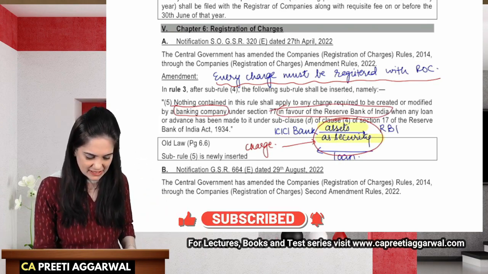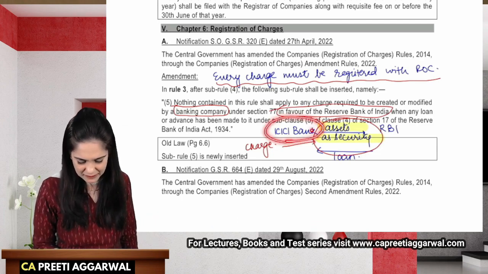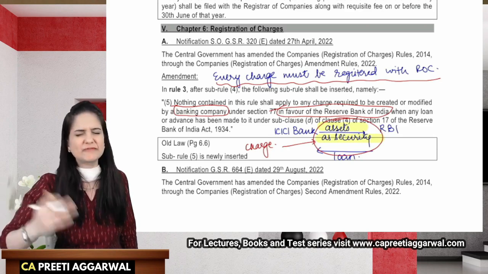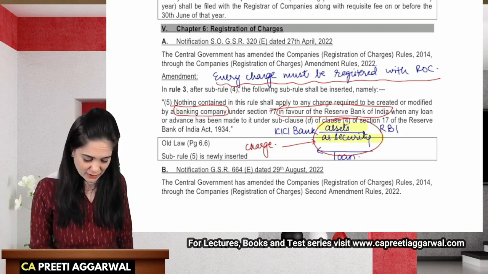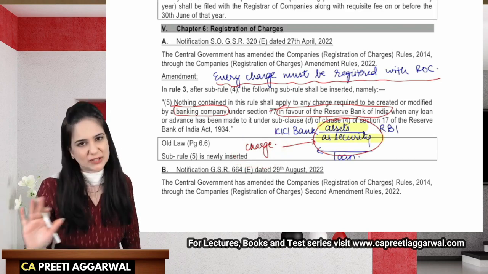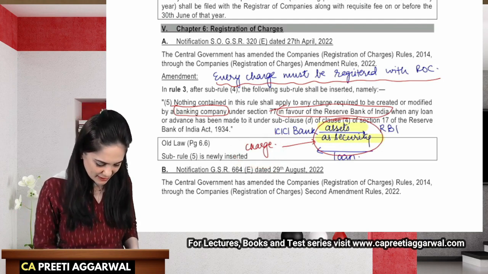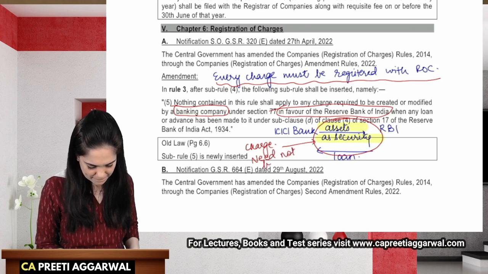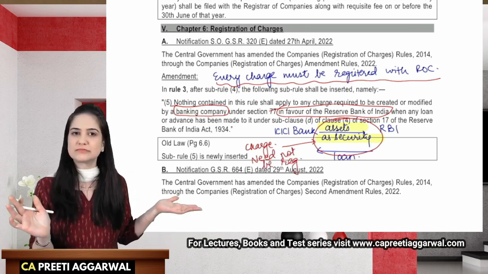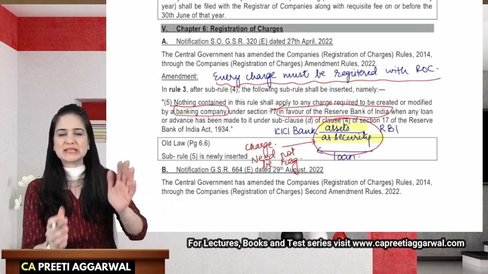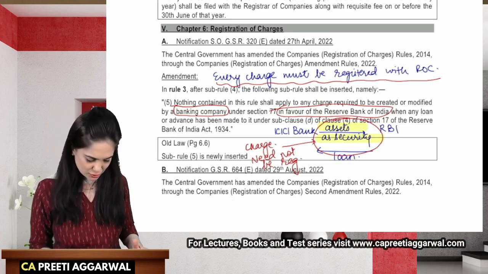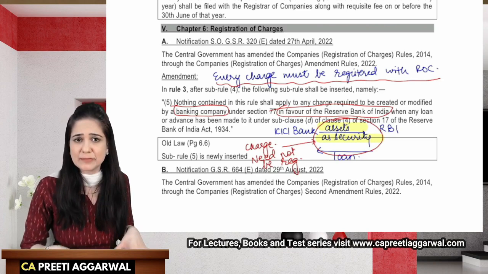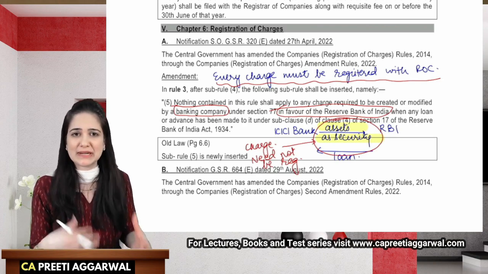So if ICICI Bank, let's say for example, a banking company has created a charge in favor of RBI, then that charge need not be registered. Okay. So let me write over here, this charge need not be registered. Okay. So this is something which you need to mention over here. And yes, there is also one more amendment. Have you finished writing this? Because this example is going to help you to understand the amendment.